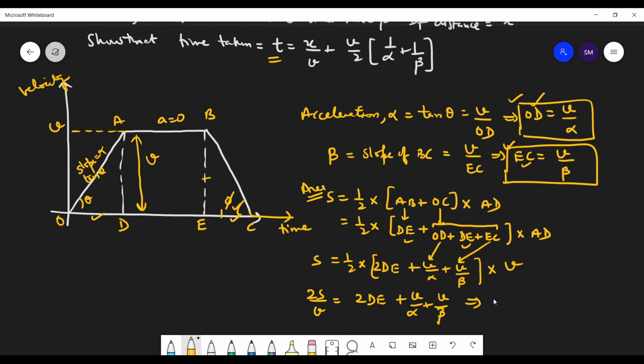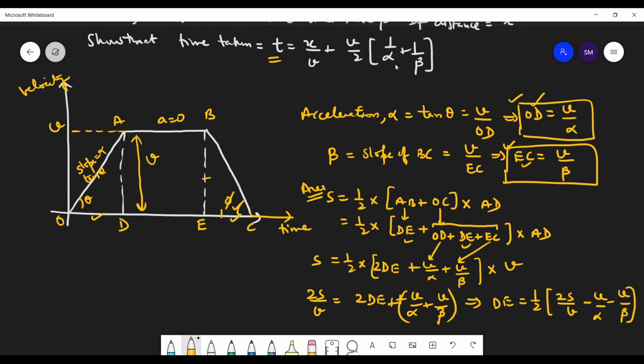And now DE can be written as, take these two terms that side, so both will be negative, and divided by 2. So you will get 1 by 2 into 2s by V minus V by alpha minus V by beta.